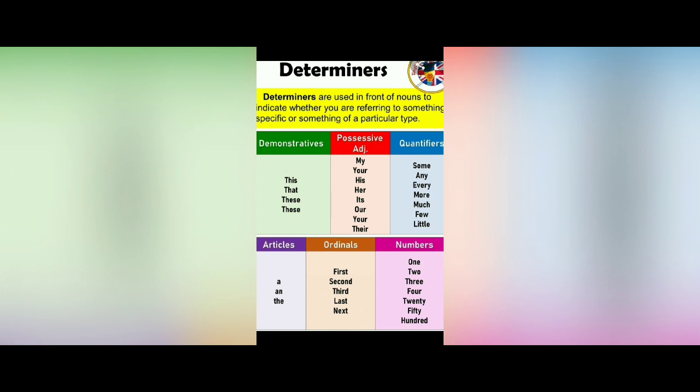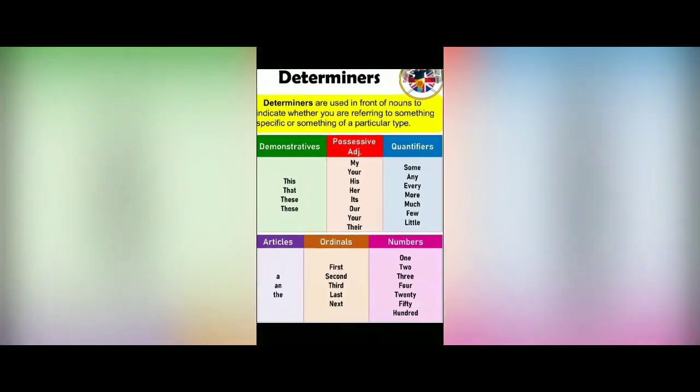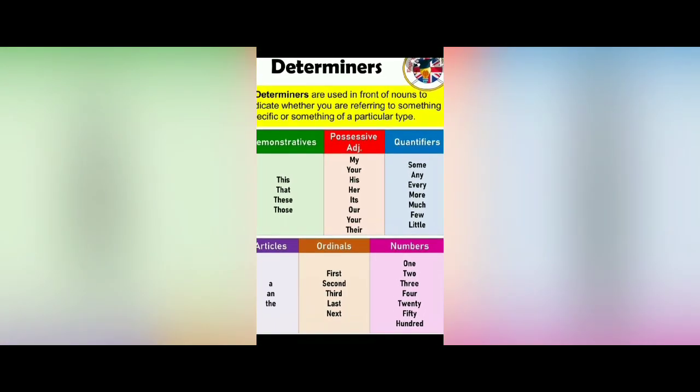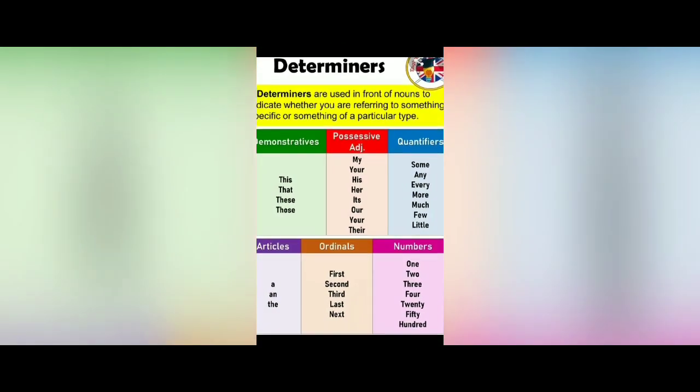Now have you seen that whatever the word, boy, girl, fan, pen, box, all these words are nouns. These are all naming words. Before that noun what did we use here? We used a.